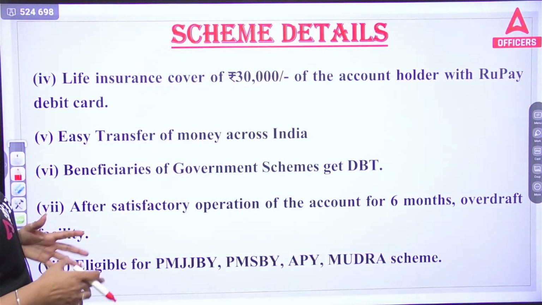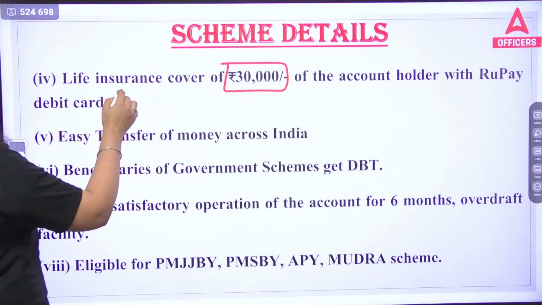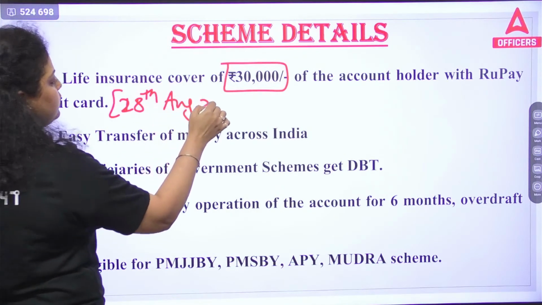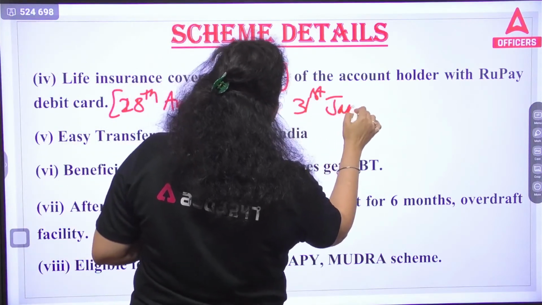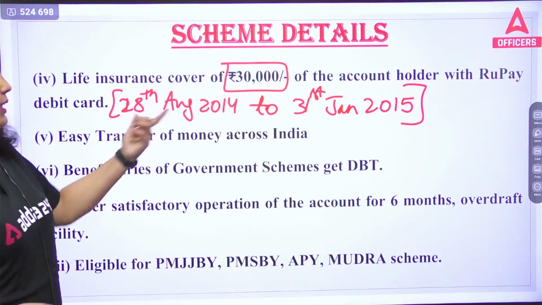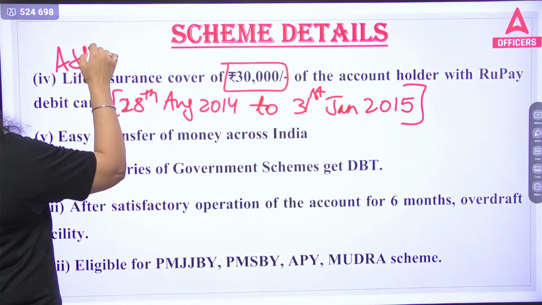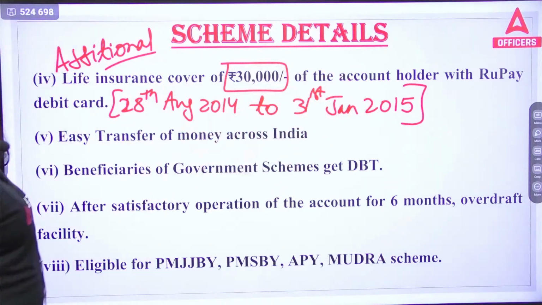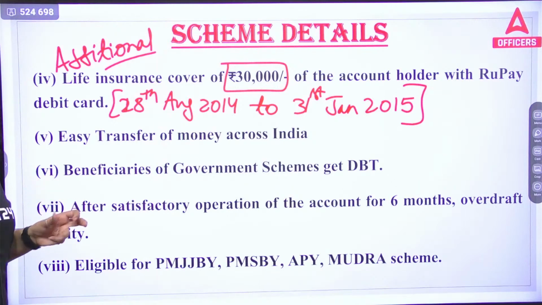Now, the fourth feature is a life insurance cover of 30,000, which was also provided, but only for the people who have opened the account from 28th of August 2014 to 31st of January 2015. Only those people who opened the account within this duration got the 30,000 additional life insurance cover. This is additional. The persons who opened the Jan Dhan Yojana account after January 2015 didn't get this additional life cover.